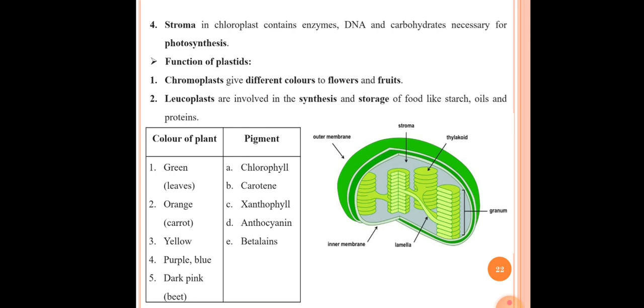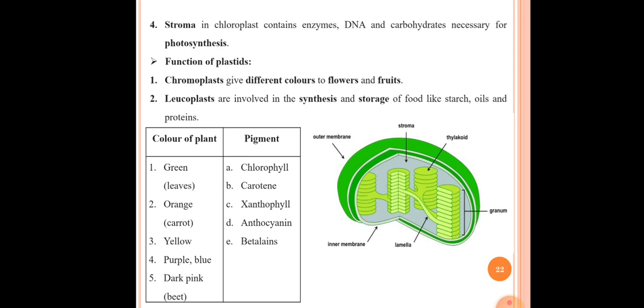Okay, so here is a table. The table indicates the color of plant and pigment. Okay, so there are different colors of plant parts, and these plant parts are given here, and which is the pigment present in that part is also given here. So see, the first part is green leaves. Green leaves contain pigment chlorophyll. Okay, the second one is the orange.